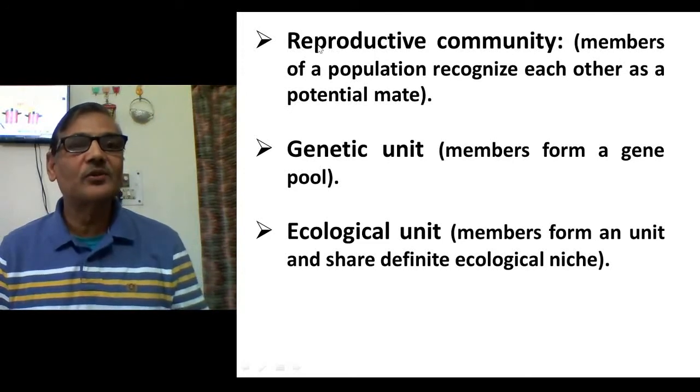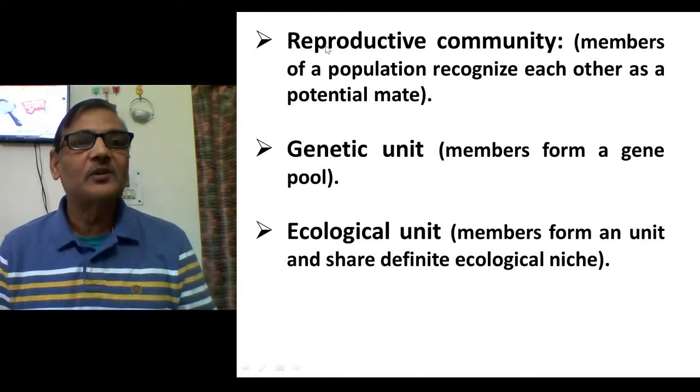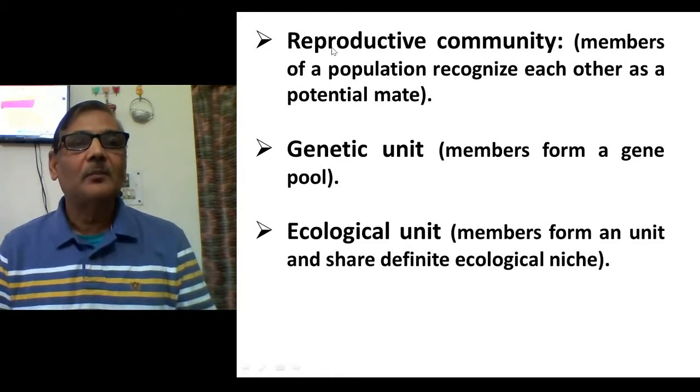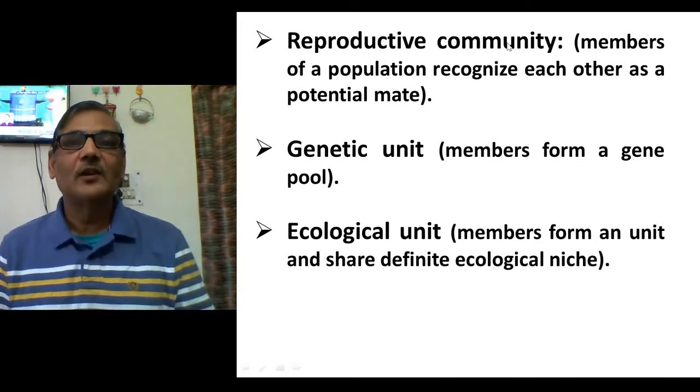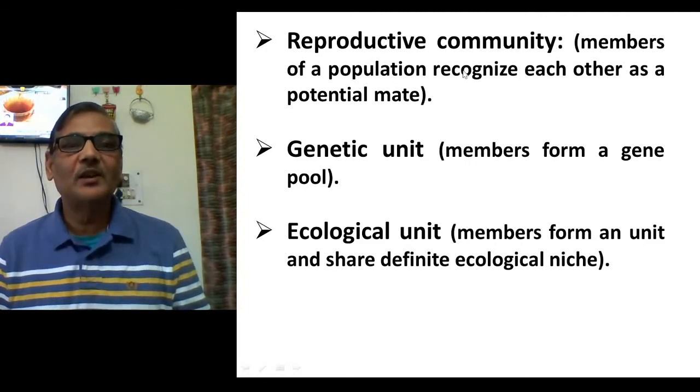You can also see these three aspects. The biological species concept says that members of a species form a reproductive community. That is, members of a population, like Drosophila melanogaster flies, will identify each other as potential mates, they will mate with each other and produce their progeny.